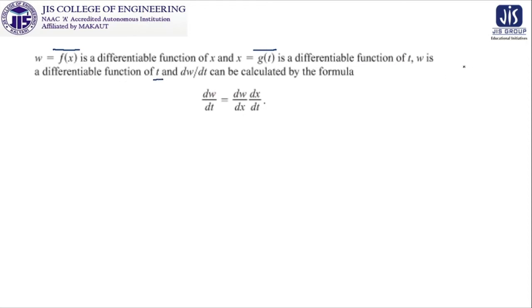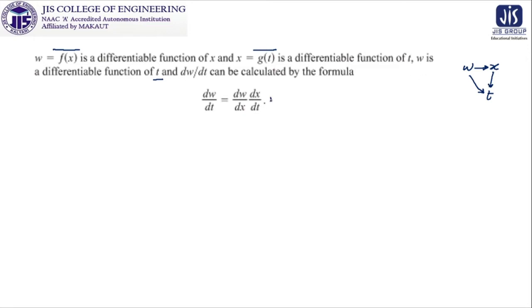So w is associated with x and x is associated with t, so w is associated with t, and we claim that w is a differentiable function of t. So dw/dt can be calculated, and what is the formula?